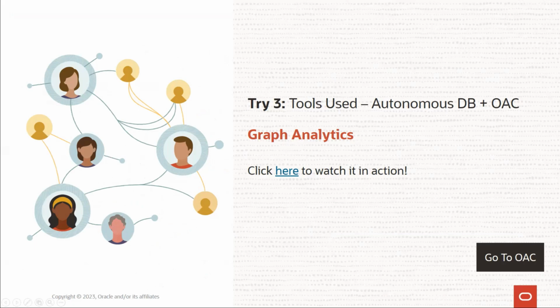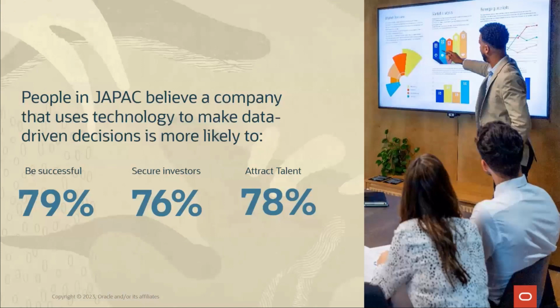Again, a sneak peek into another interesting statistic. So people in JPAC believe a company that uses technology to make data-driven decisions is more likely to be successful, more secure, attract more investors, and attract more talent. Again, we have shown you those technologies which could help you achieve this, right?